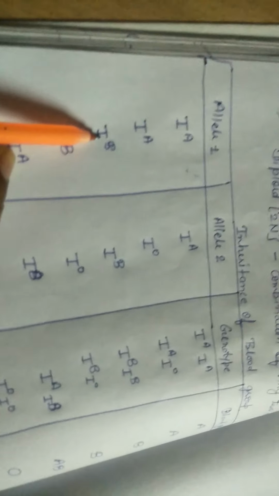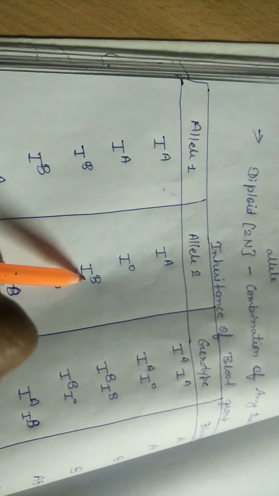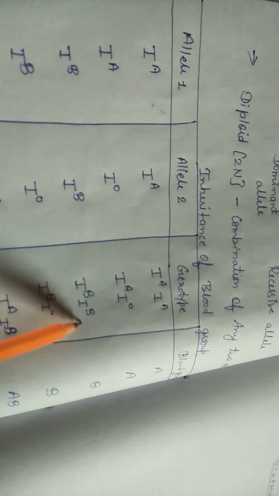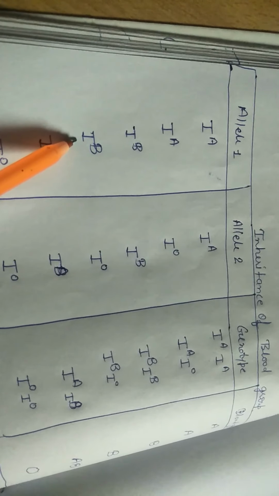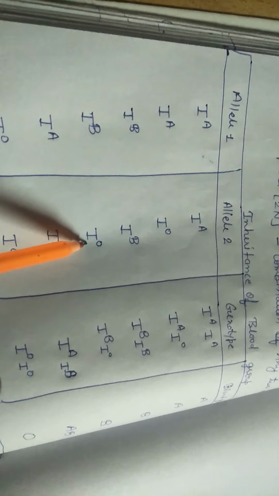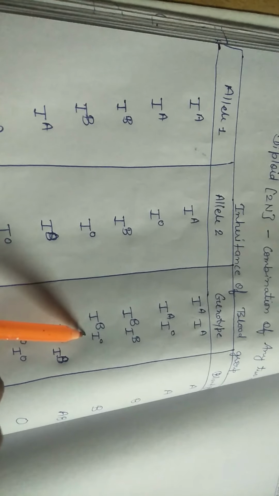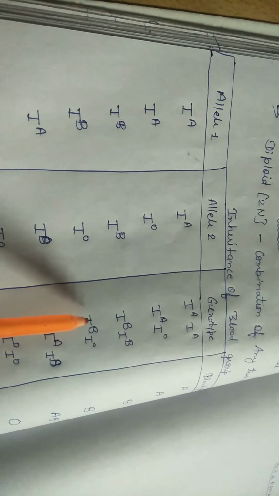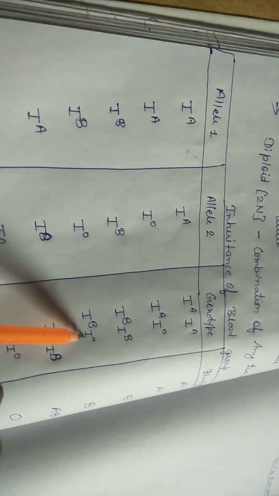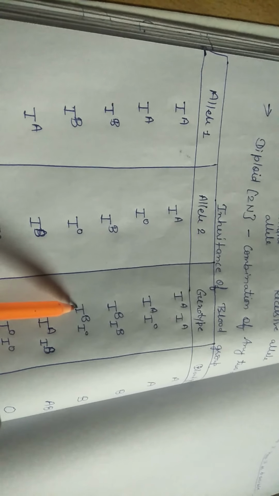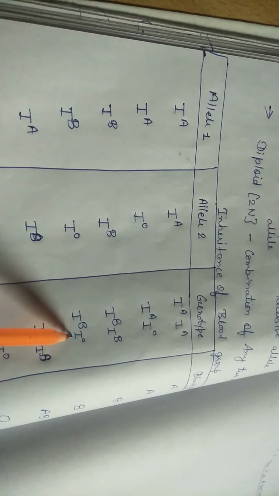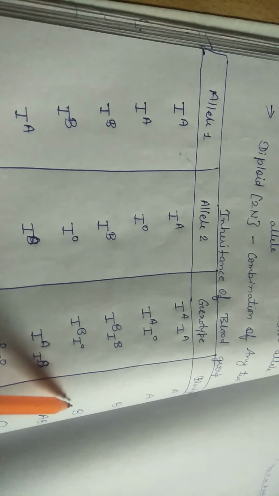According to the law of dominance, the dominant allele masks the feature of the recessive allele, that will represent as blood group A. Third example, from father allele IB and from the mother IB. The combination IBIB and the blood group will be B because both are the same dominant allele. The next one is from father IB, from mother IO, the combination IBIO. Again, because of the same reason, this is dominant and this one is recessive allele, so the dominant allele will mask the feature of recessive and the resultant blood group will be B.